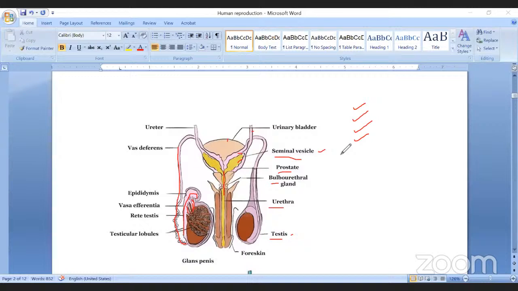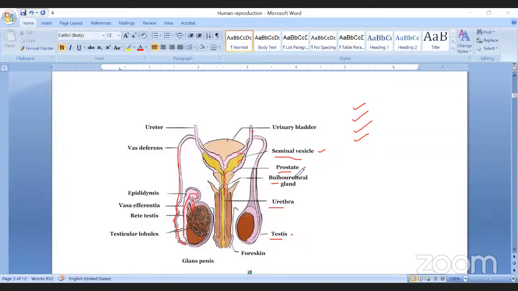And you know that semen is a white yellow viscous fluid. The components of semen: it contains seminal plasma, spermatids or sperms, and fructose, calcium, and other enzymes and hormones. One thing you have to remember, fructose is the carbohydrate that is found only in semen. It is not found in any other part of our body, like saliva, tears, sweat; even human milk does not contain fructose.